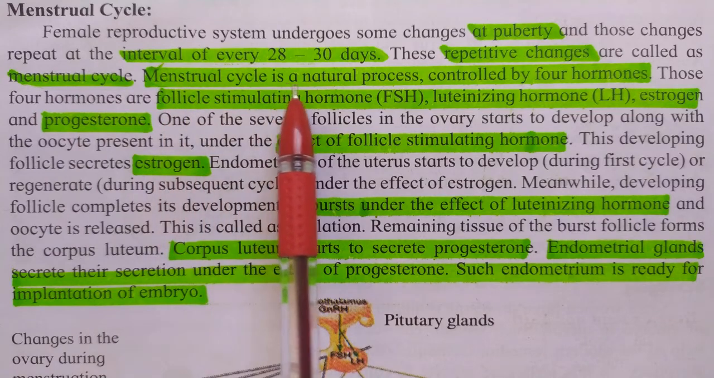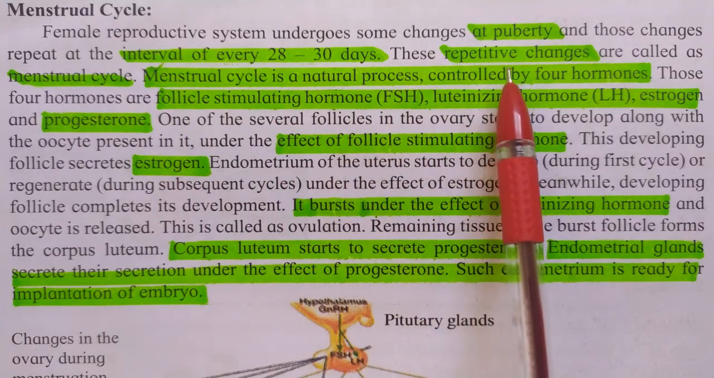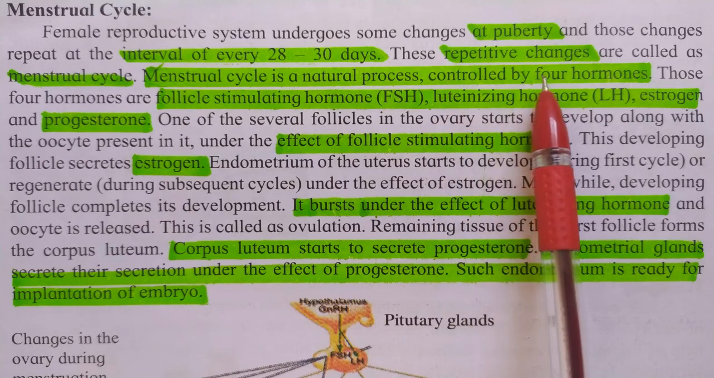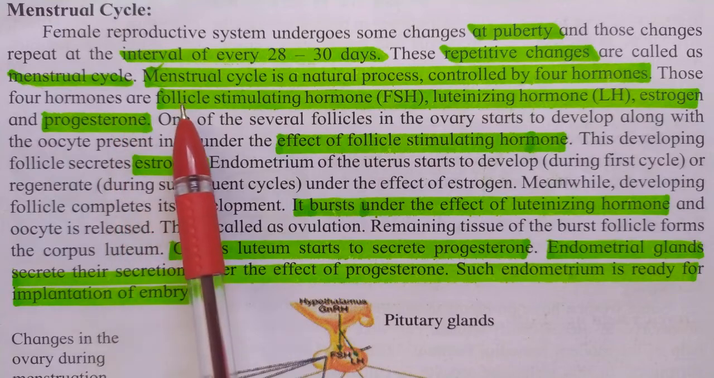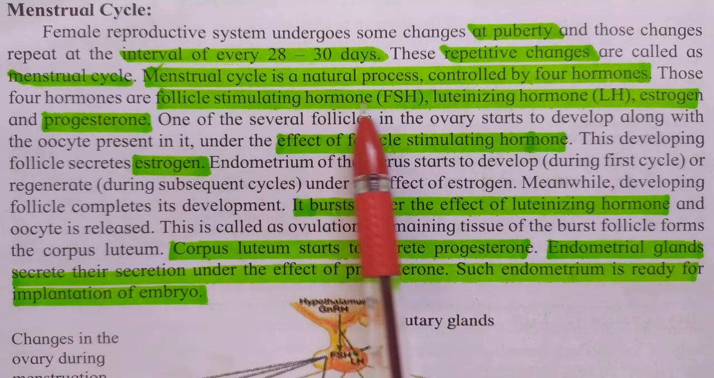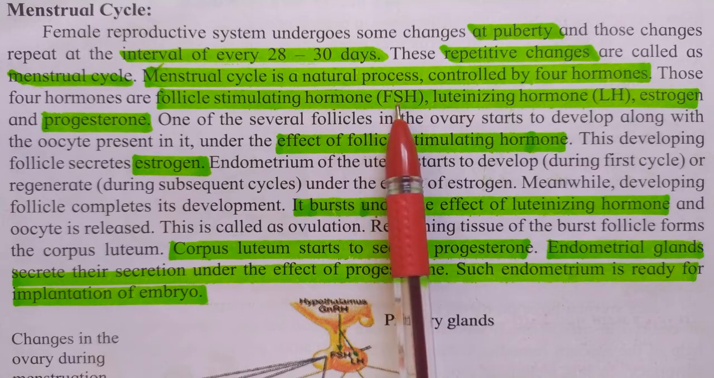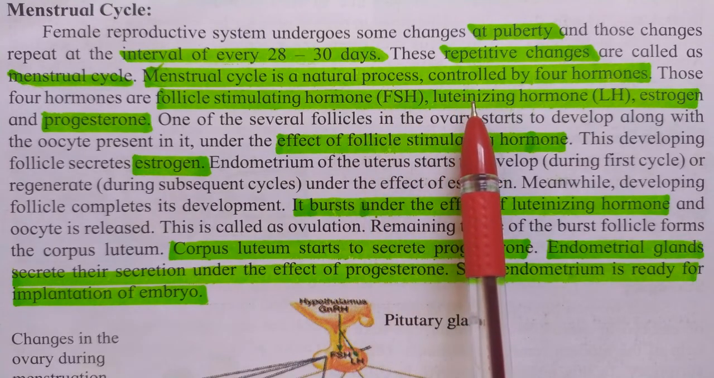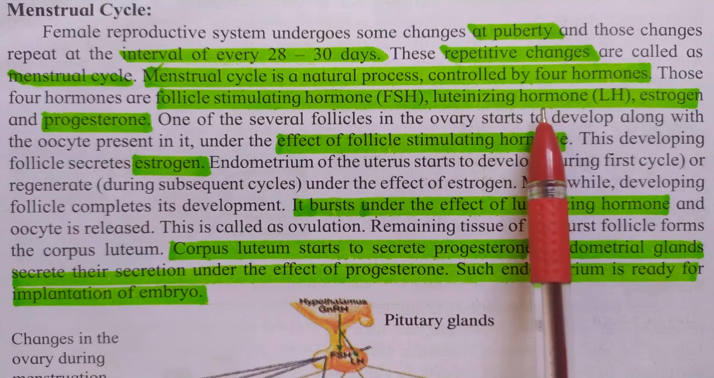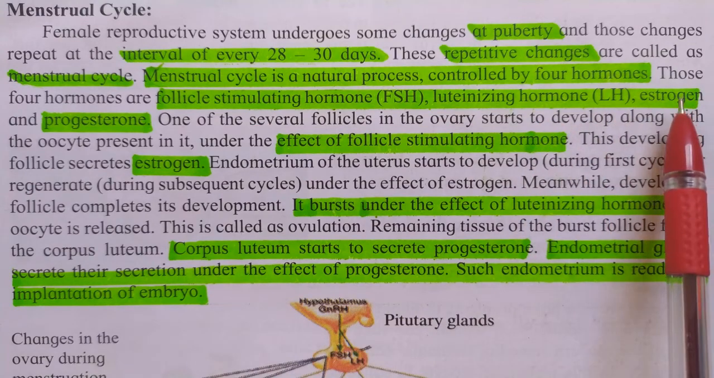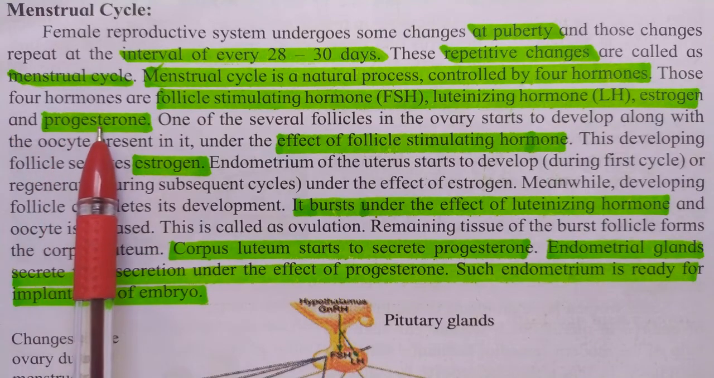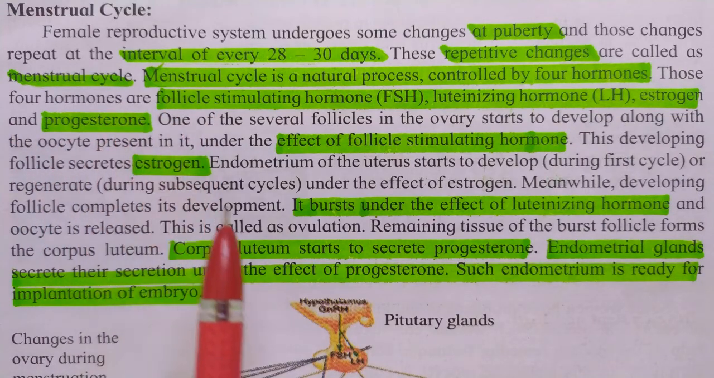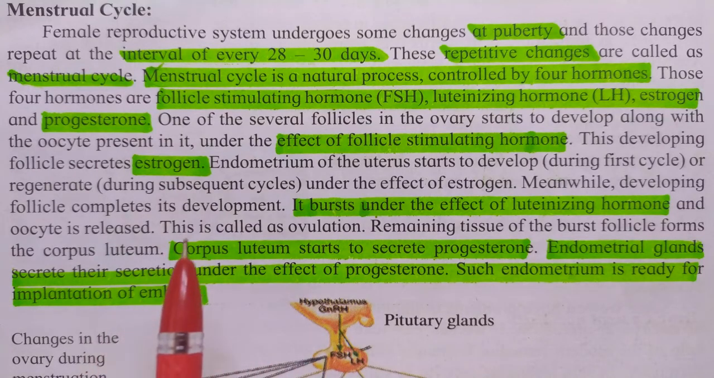Menstrual cycle is a natural process controlled by, remember, 4 hormones. Their names are follicle stimulating hormone, or in short FSH. Next hormone is luteinizing hormone, or LH. Next is estrogen, and the last one is progesterone. Remember, these are the 4 hormones which control the menstrual cycle.